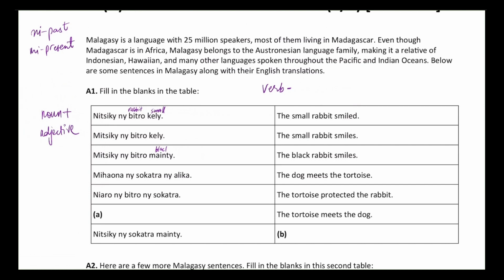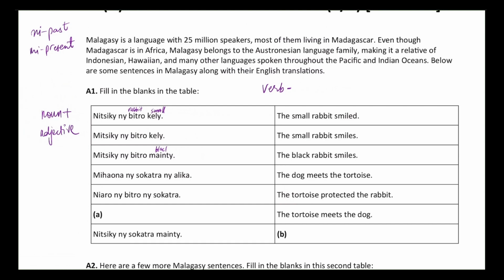So going back to the sentence, which was the dog meets the tortoise, we see that we don't know what dog or tortoise is, so I think we're just going to have to skip this for now. And we see that the tortoise is in the next sentence, so maybe we can get some more information from that. The next sentence on the English side says that the tortoise protected the rabbit. Once again, it is utilizing the concept of object nouns. The tortoise is performing an action, it is protecting the rabbit over here.